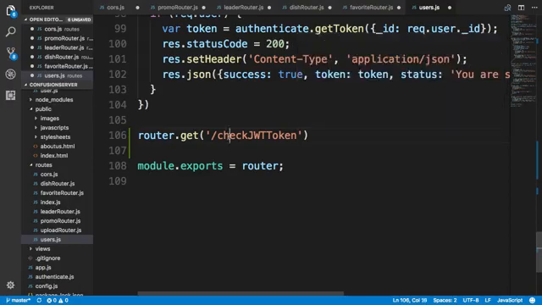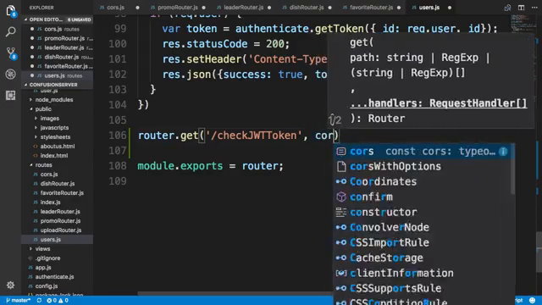So that is the reason why I am including this another endpoint called check JWT token. So if you do a get to the check JWT token by including the token into the authorization header, then this call will return a true or a false to indicate to you whether the JSON Web Token is still valid or not. If it is not valid, then the client side can initiate another login for the user to obtain a new JSON Web Token if required.